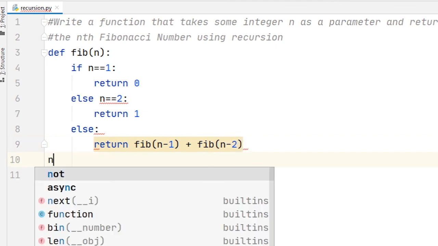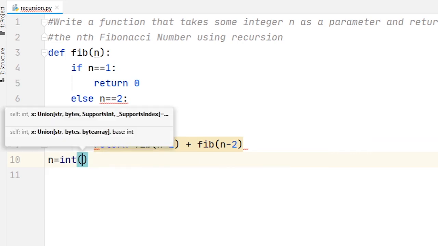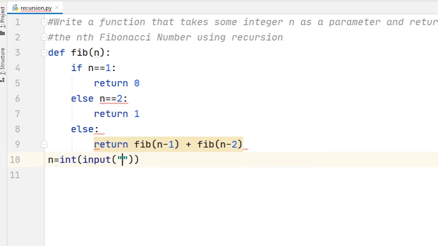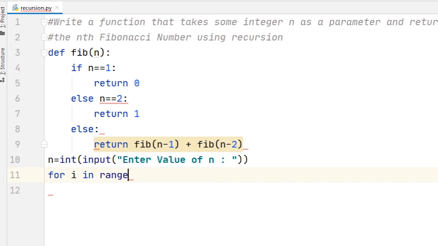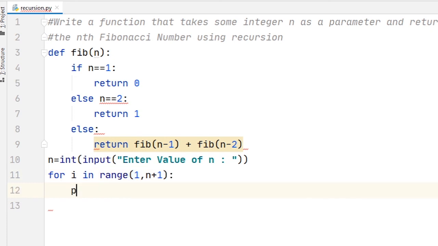Now n is equal to, first I take input, that means the term value up to which you want to print the Fibonacci series. So for that I just write input, enter value of n. Next I start a for loop, for i in range 1 comma n plus 1, and in this loop I just print fib of i, comma, then end is equal to a space. Okay.